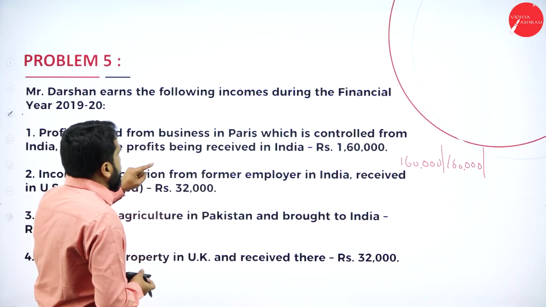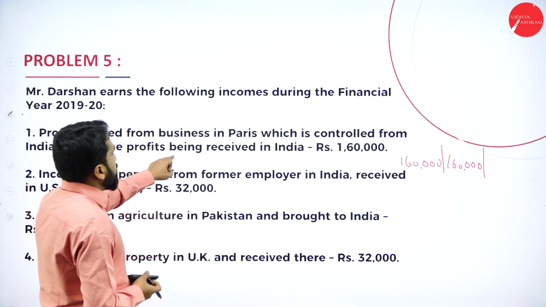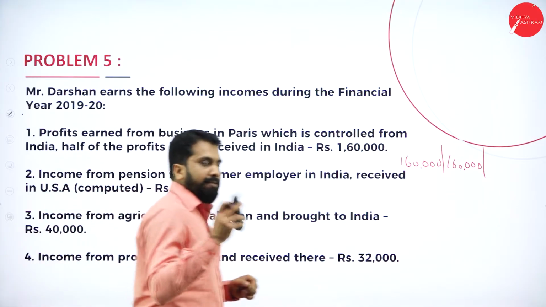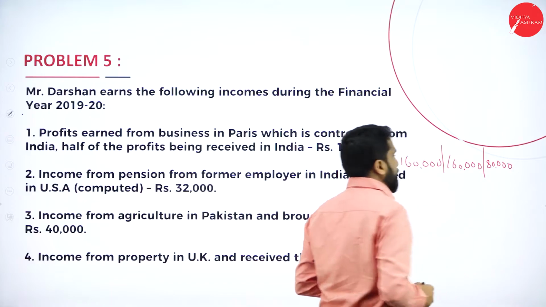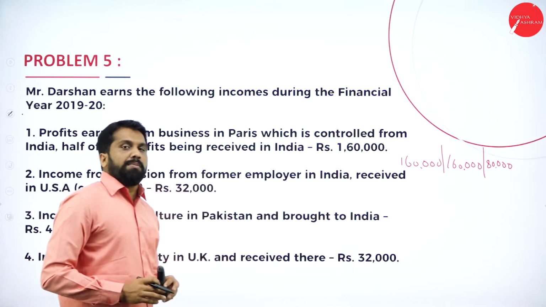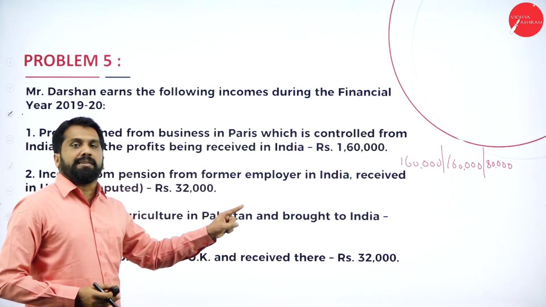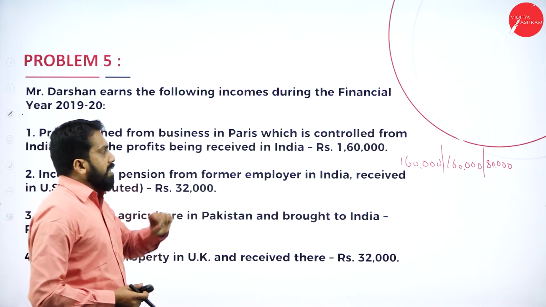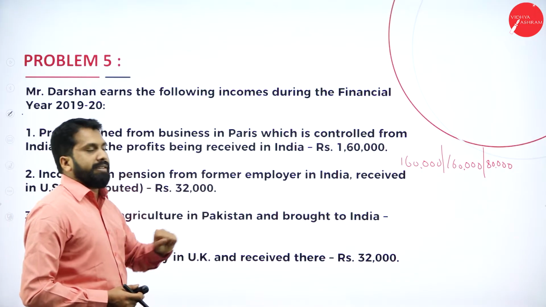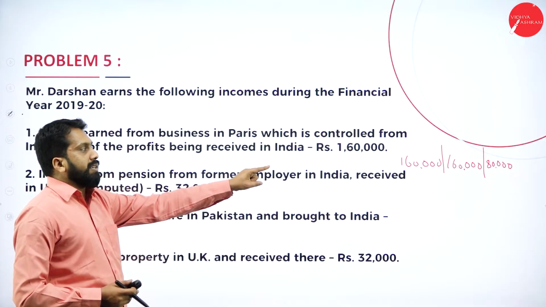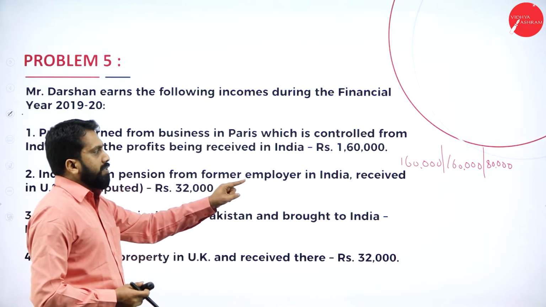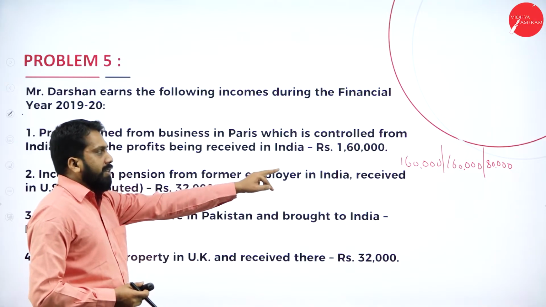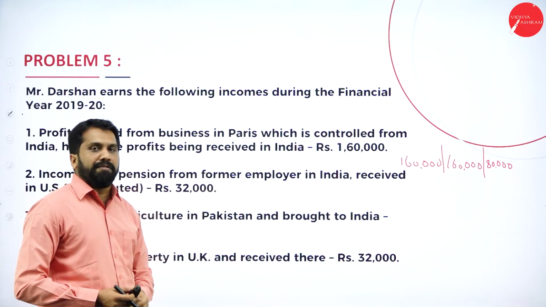But as per this, half being received in India, then what will happen? For the last person we will consider only half. Normally it will not come. Why? Because it is controlled in India. But half of the income is received also in India, which means for the third person, only half we should consider. For the first 2 persons, whether it is received or not, it is fully taxable for them.